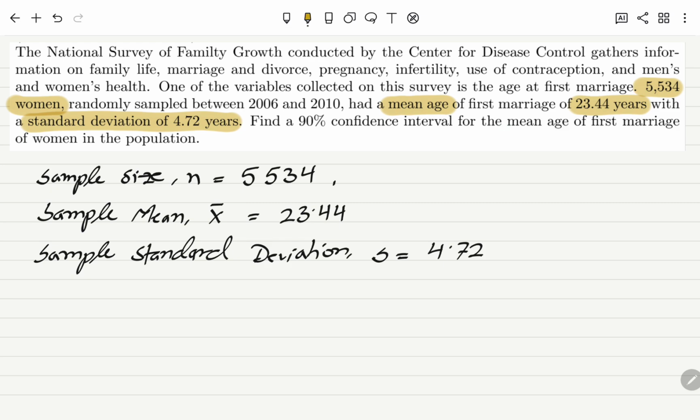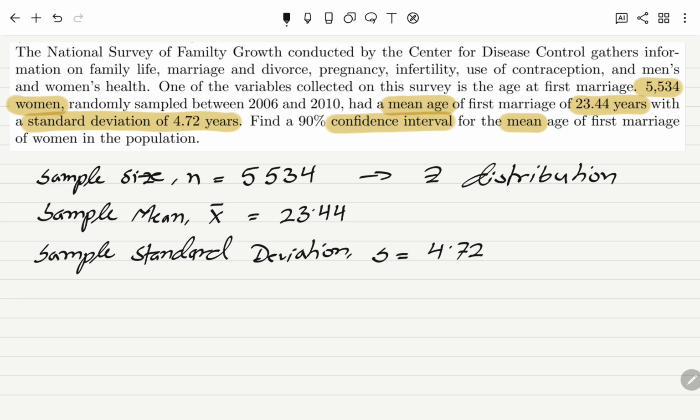So we're talking about the confidence interval for the mean age. Now, as you guys can see, the n here is very, very large. So essentially, we're going to use a z distribution to find the 90% confidence interval.